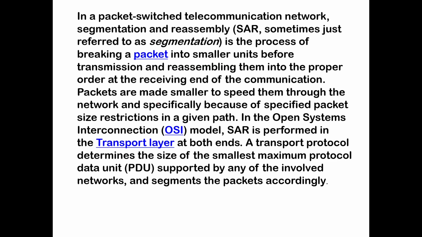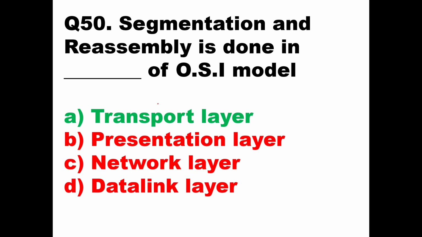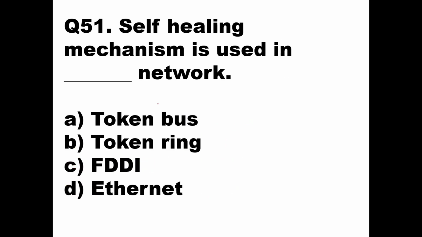SAR is performed in the transport layer at both ends. A transport protocol determines the size of the smallest maximum protocol data unit supported by any of the involved networks and segments the packets accordingly. So it is the transport layer in which segmentation and reassembly takes place. So here option A will be the right answer. Then we'll go to the next question.